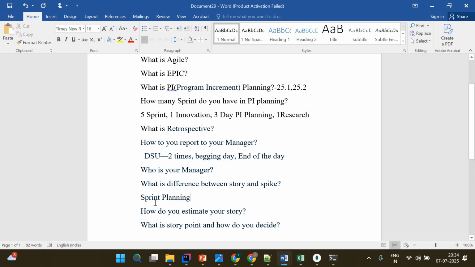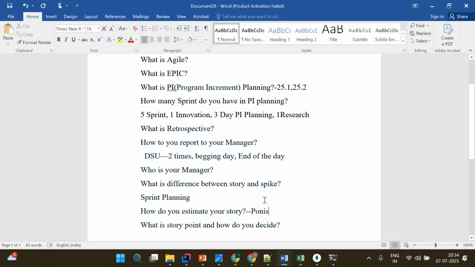When do we do sprint planning? In the sprint planning itself, we make a plan: what features we are going to take and how we can break them down. They have a discussion with all the teams, and depending on their experience, they suggest, okay, this is going to be covered in 1 day, this in 2 days, this in 3 days, or it will take a week. That way they estimate the story, and estimation always happens in points only.